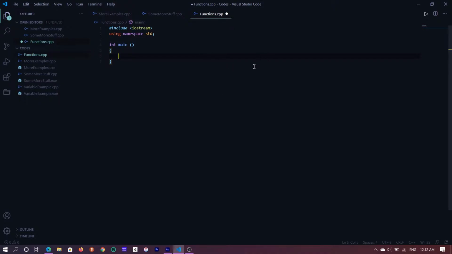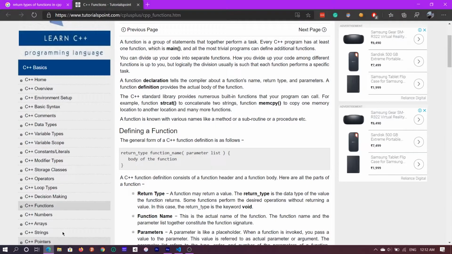You write a function when you want to group some code together, a couple of lines of code. Most C++ programs have int main. A traditional C++ program cannot function without this int main function. It is extremely essential. So let's take a look at some documentation.